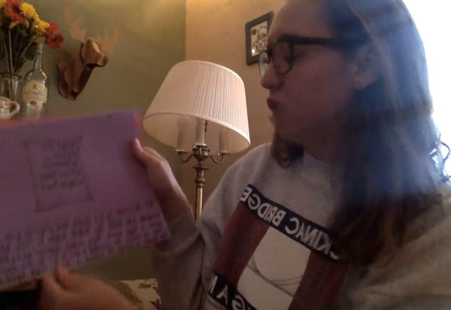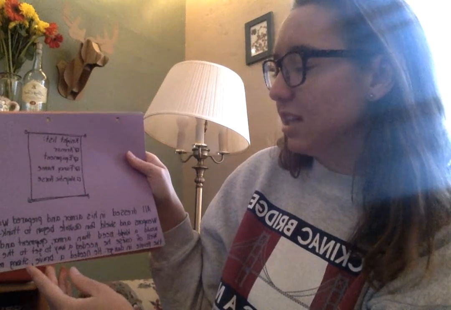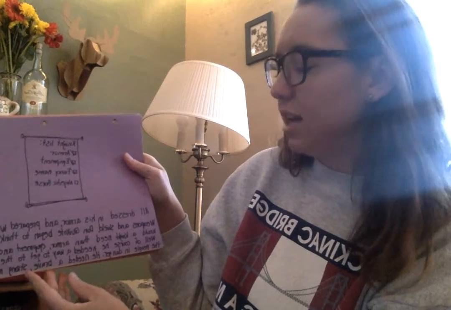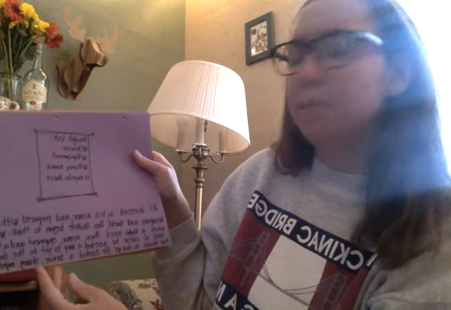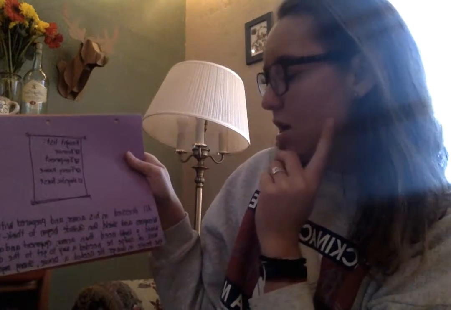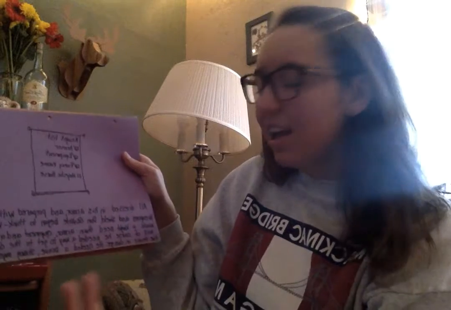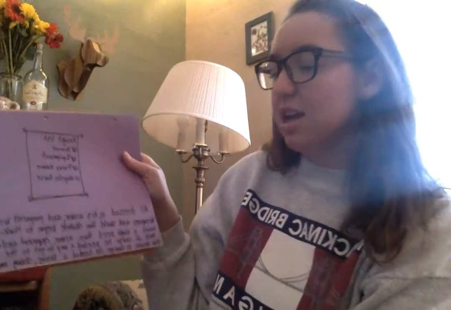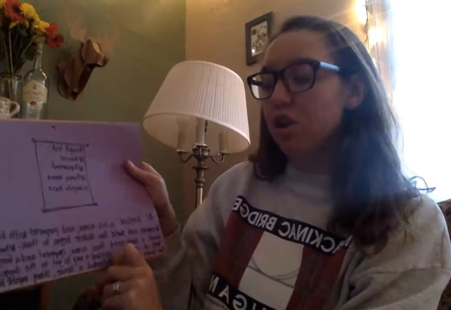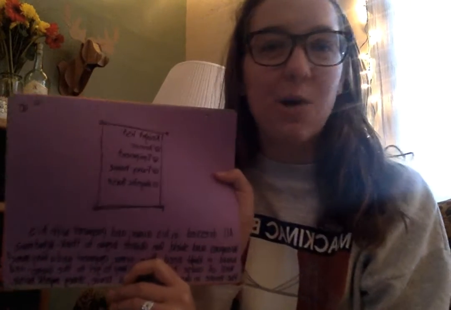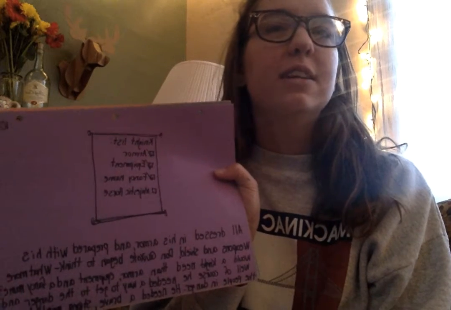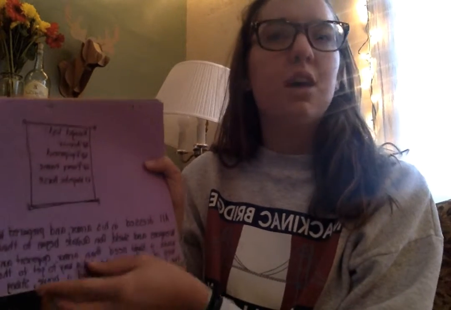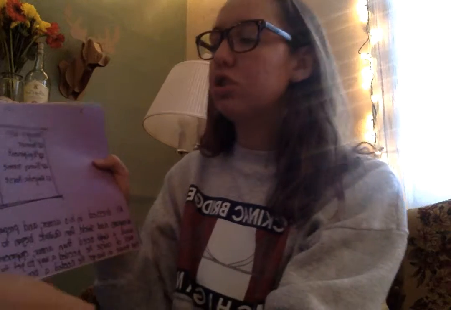All dressed in his armor and prepared with his weapons and shield, Don Quixote began to think, what more would a knight need than armor, equipment, and a fancy name? Well, of course, he needed a way to get to the danger and the people in danger. He needed a brave, strong, majestic horse. So what is our narrator telling us here? Yeah, that he needs a horse. Our character is thinking about the horse, our Don Quixote.